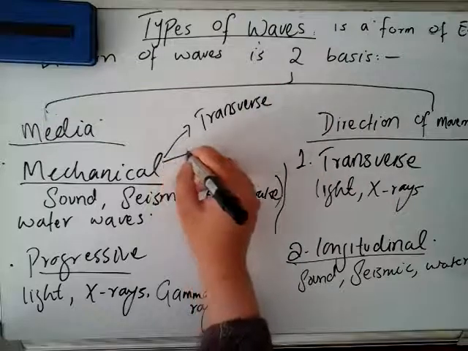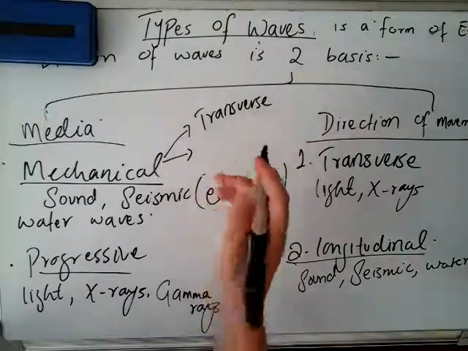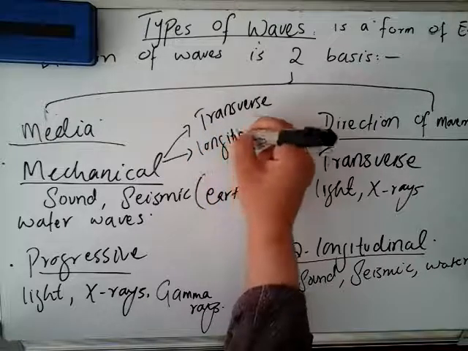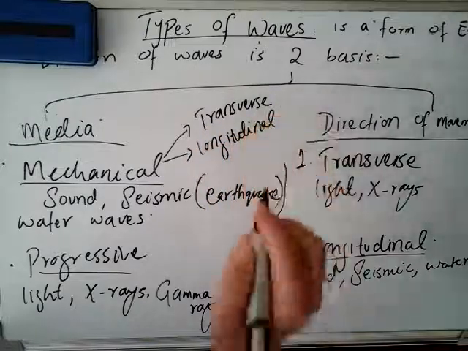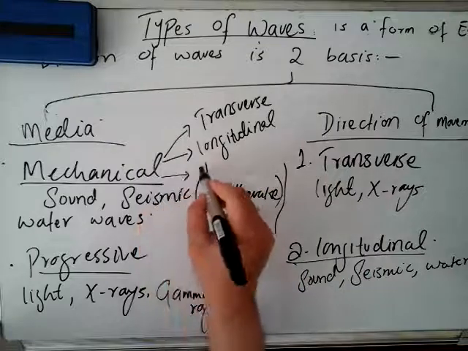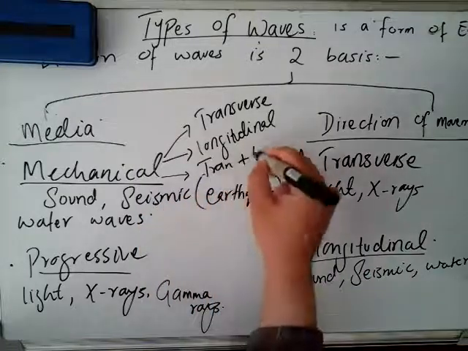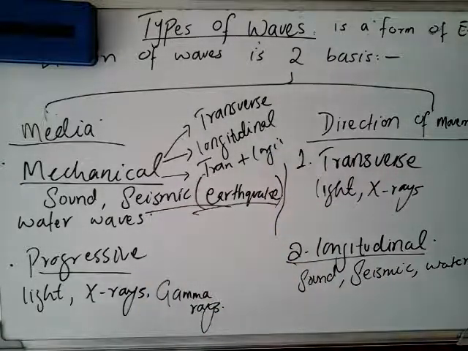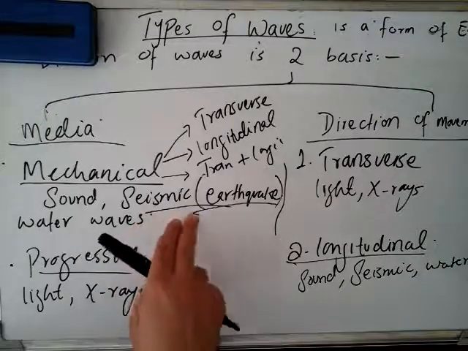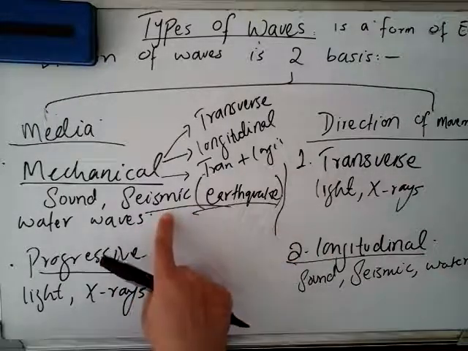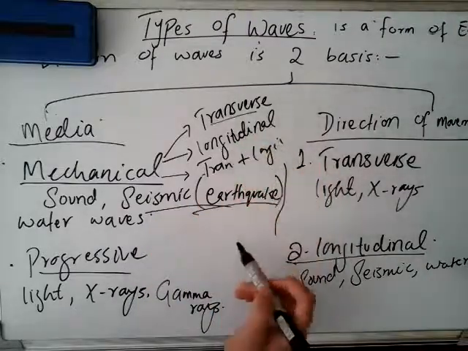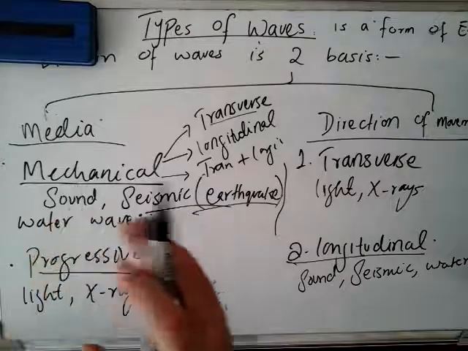Now keep in mind that mechanical waves can sometimes be transverse waves, and sometimes some of the mechanical waves move like longitudinal. And there are some mechanical waves that move in both transverse and longitudinal directions, like earthquake, like seismic waves. They have both directions. When an earthquake happens, the earth shows both transverse and longitudinal direction, both parallel and perpendicular.